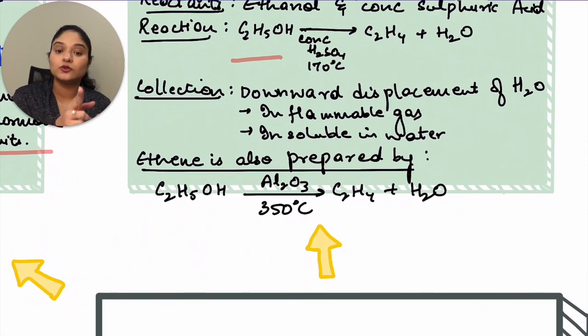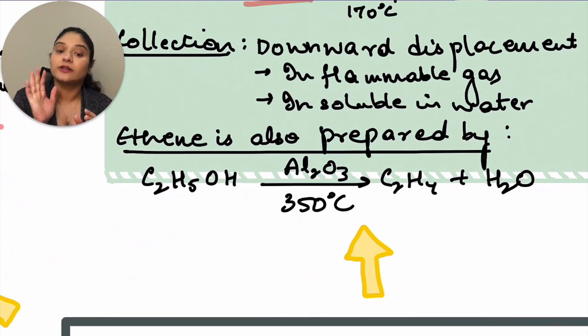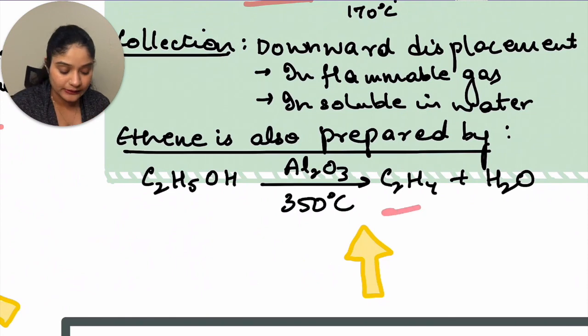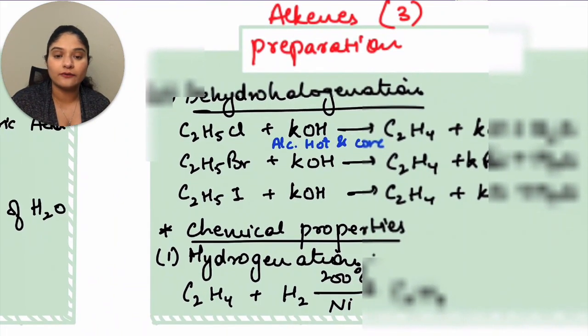Now ethene is also prepared by this particular method. So in this case you have C2H5OH. In the presence of Al2O3 at 350 degrees Celsius, you get C2H4 plus water. Let's move ahead. Now in this case the preparation continues.